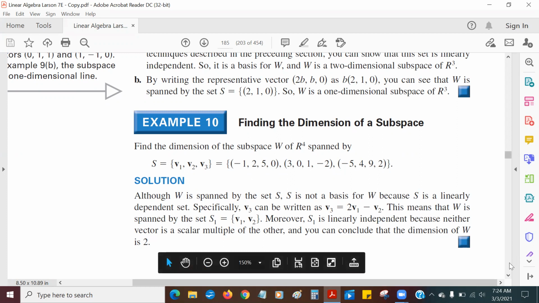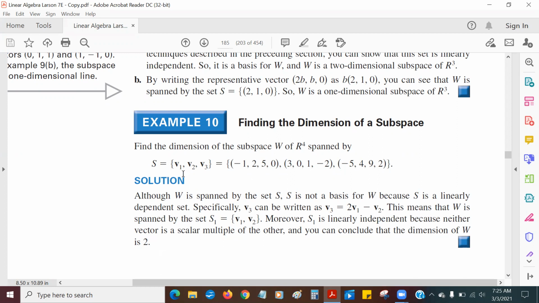And let's continue. Notice that some of you might have said, "Hey, our subspace is defined by these three vectors, three vectors, 3 dimensions." But that's not good enough. You have to make sure that those three or whatever vectors are indeed linearly independent or not.